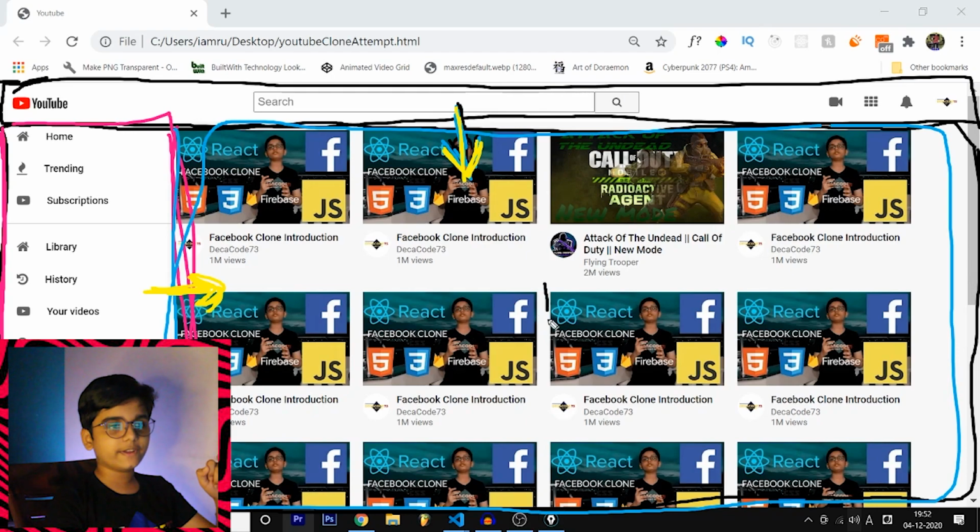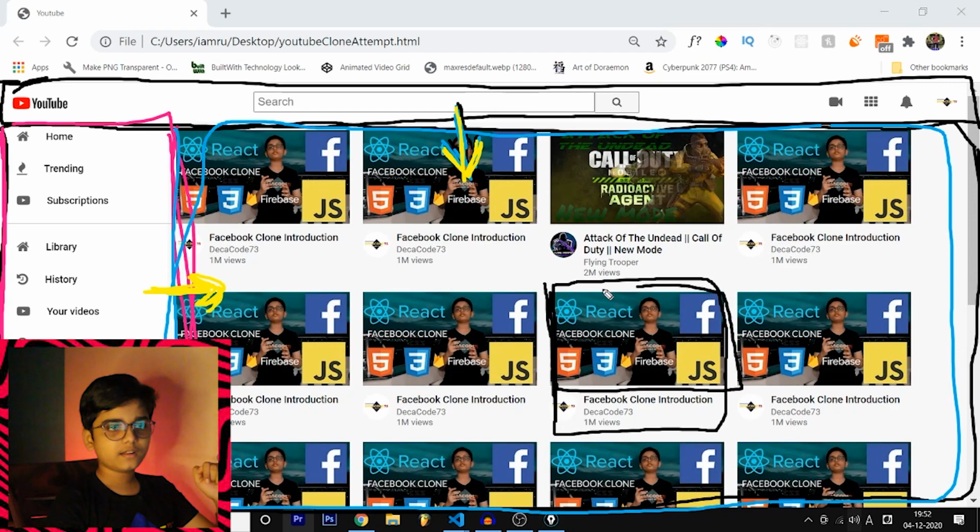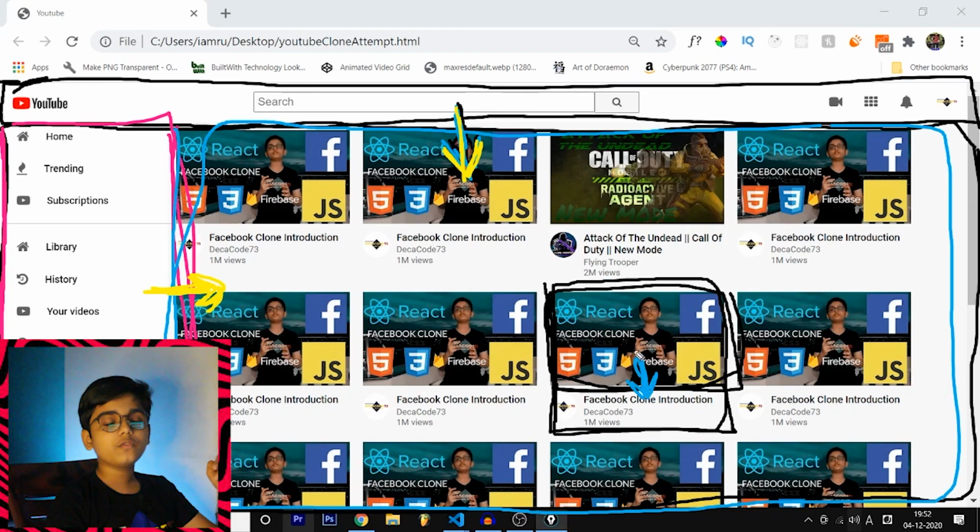Let's suppose this is a video, and inside this video again there are two subcategories, sub branches. One is this YouTube thumbnail, and one is this whole details. It's in this direction. So we have the thumbnail first and then the details second. So it's in this direction, which is vertical.